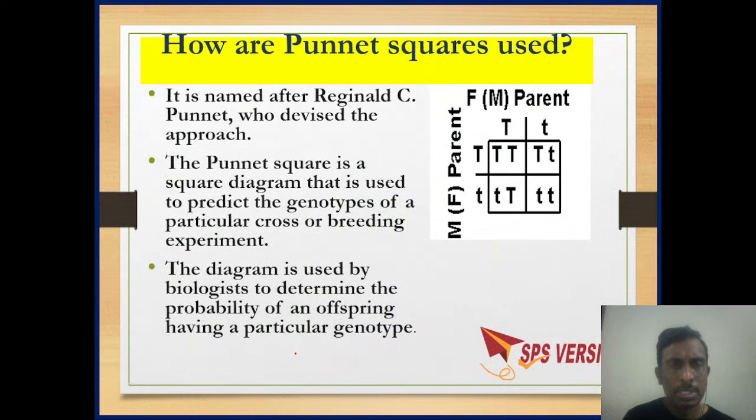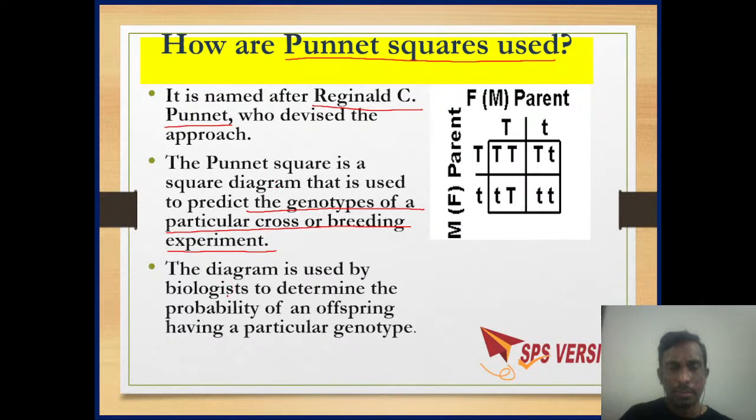So in the process of crossing, we use the Punnett square. What is this Punnett square? What is the use? This Punnett square or device is by Reginald C. Punnett. This Punnett square is used to predict the genotypes of a particular cross. In breeding experiments, it is used to predict the genotypes of a particular cross.